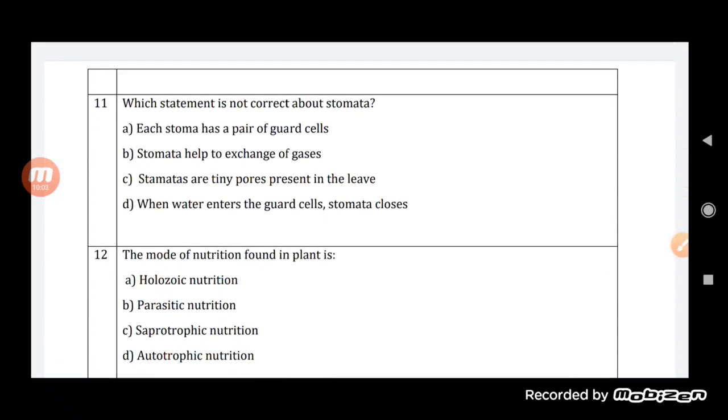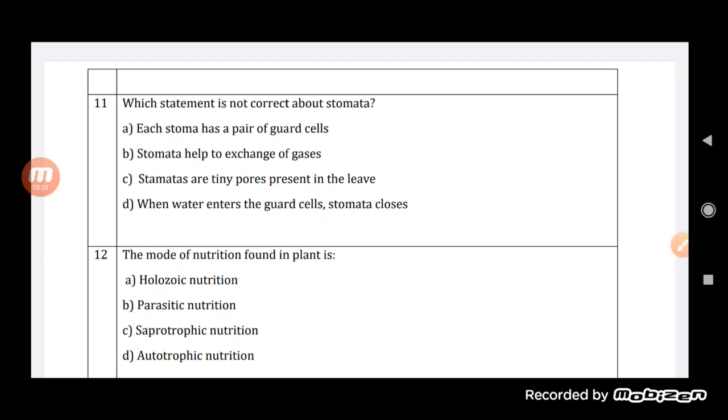Now, which statement is not correct? Which statement is not correct about stomata? Each stoma has a pair of guard cells. Stomata help to exchange gases. Stomata are tiny pores present in the leaves. When water enters the guard cell, stomata closes.